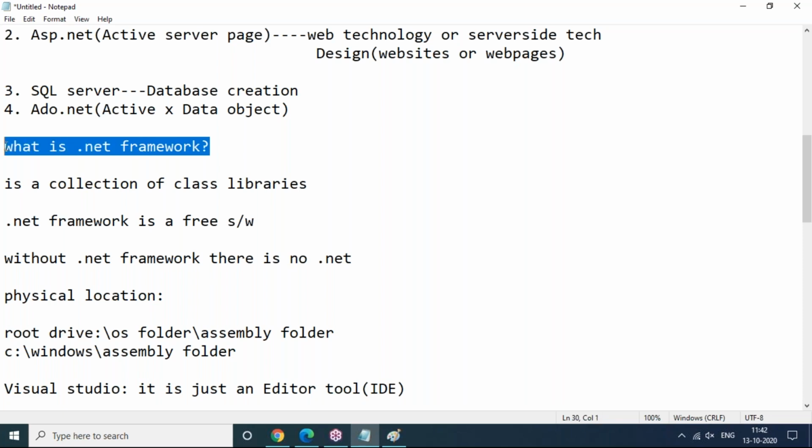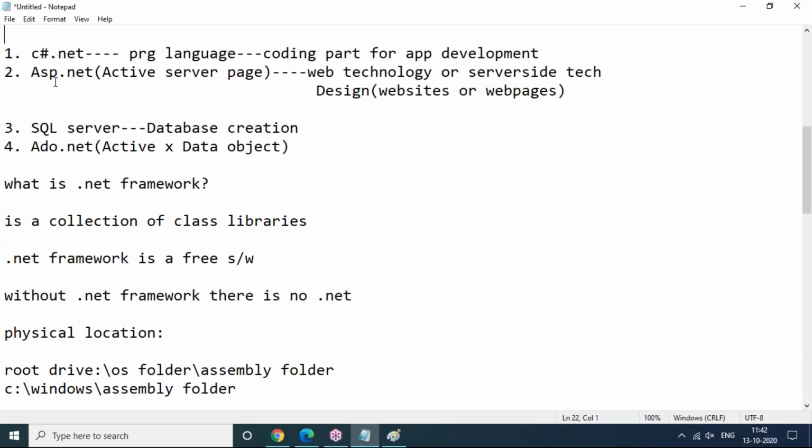Most of the people in real time recommend learning C Sharp .NET because it's a powerful programming language. Once you are familiar with the C Sharp .NET programming language, that's enough to become a .NET programmer, no doubt at all. Here is one advantage too: if you learn C Sharp and ASP.NET and SQL Server ADV.NET, after completion of this, you may become a C Sharp programmer or an ASP.NET developer. Your role is completely developing code with ASP.NET techniques, and you may become a SQL Server developer also. That means a completely backend developer.